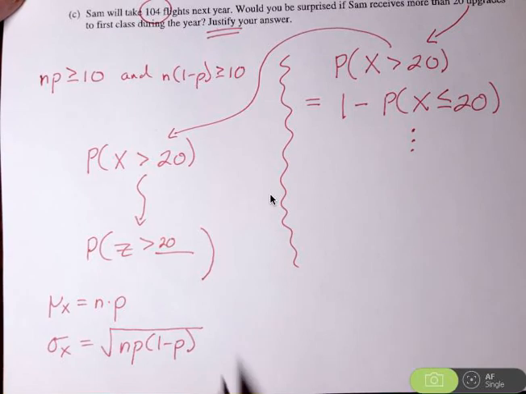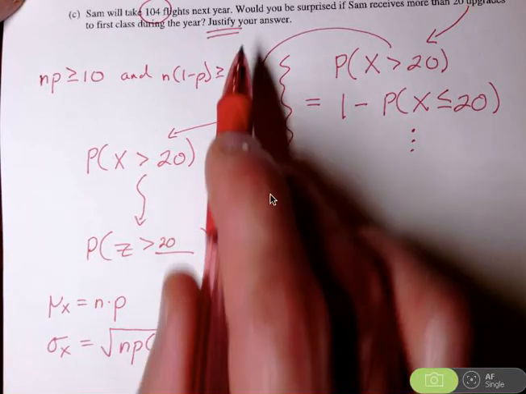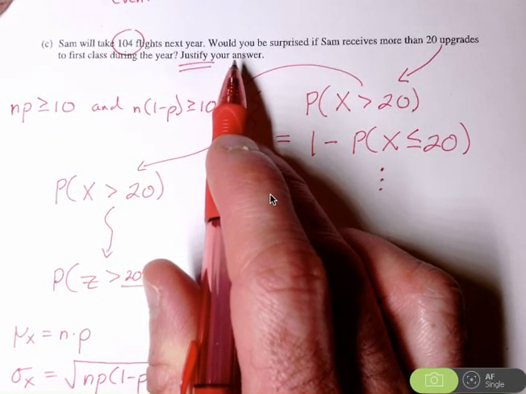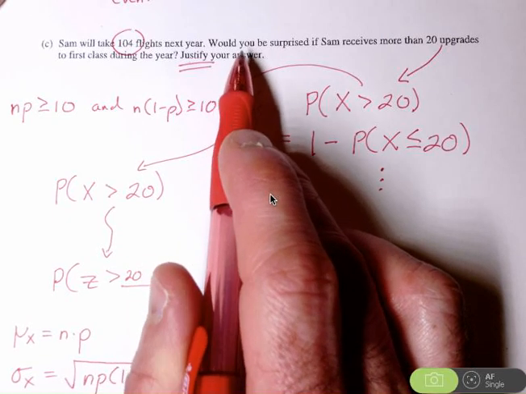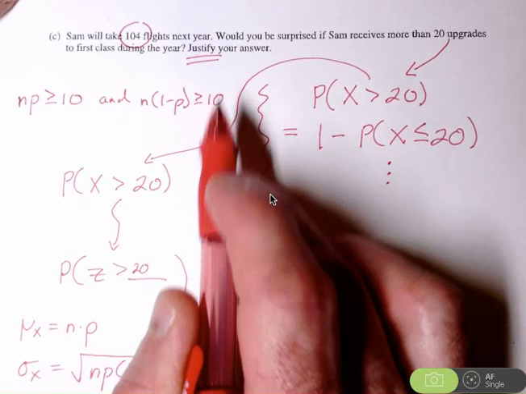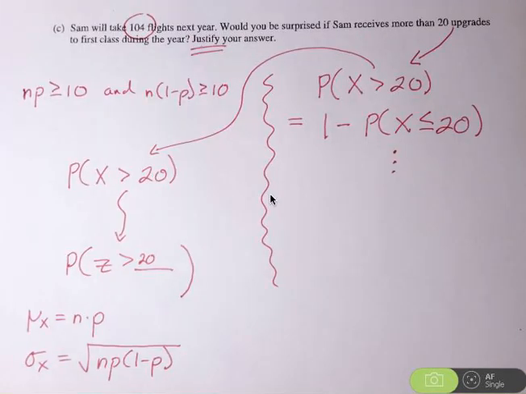But then don't forget to go back and answer the question. Remember the question, would you be surprised if Sam receives more than 20 upgrades? Technically, that's a yes or no question. So make sure that you indicate that as a yes or no answer and then justify your answer by using the probability that you've calculated in one of these ways.